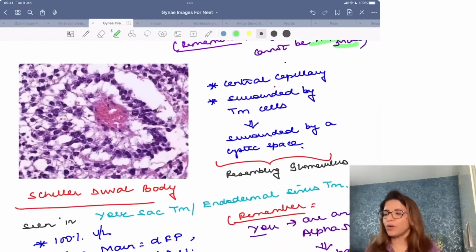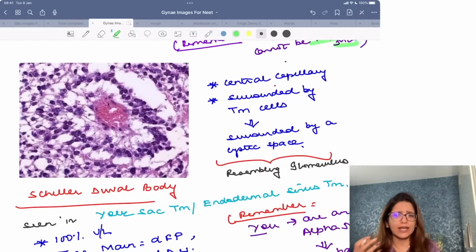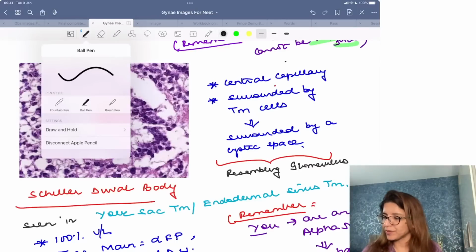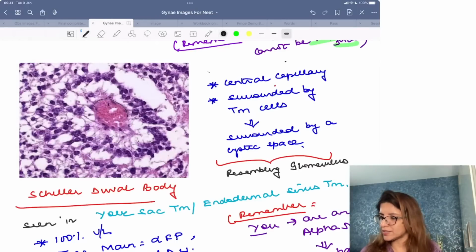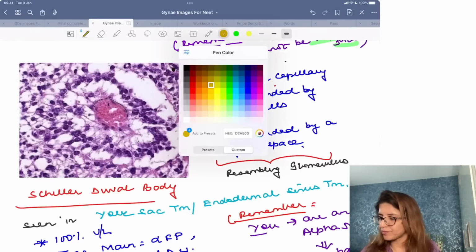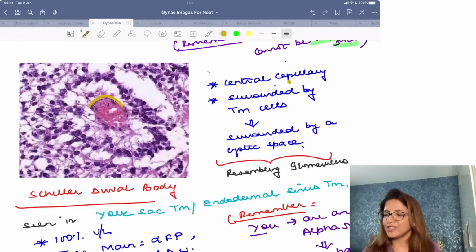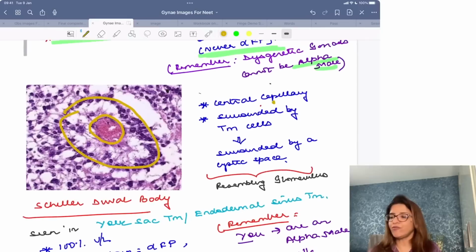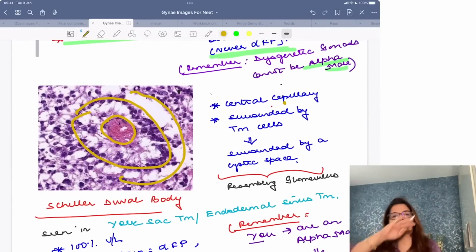Now this over here, what you are seeing, it is appearing like a glomerulus, right? What I am seeing over here is a central capillary. This central capillary is surrounded by a group of cells, and then further this group of cells is surrounded by a cystic space, right?